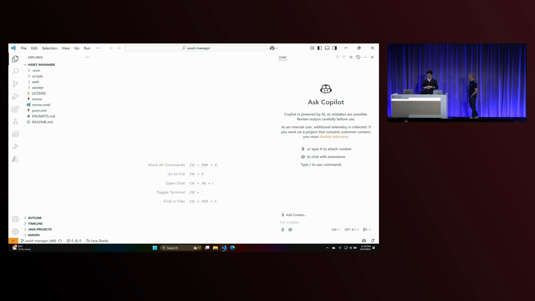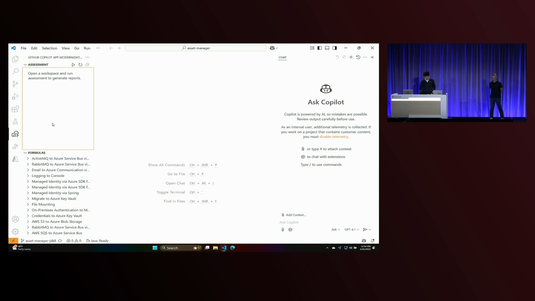So this is the app modernization tool for Java. It's right here. As you can see, there's a bunch of stuff here, and I am going to introduce them as we walk along. And so the first thing that I want to show you is simply this, that this is a starting off point for assessments, and this is a starting off point for code remediation. And we also have it built into Copilot.